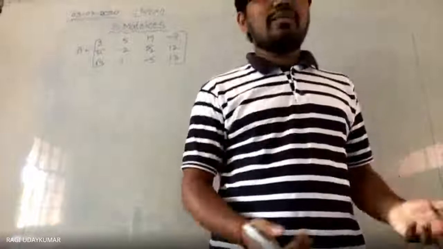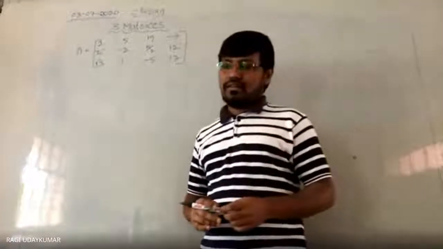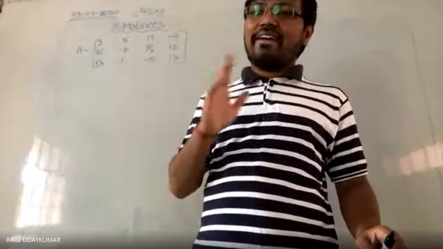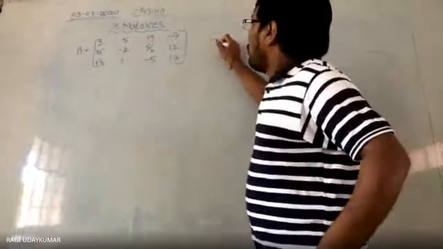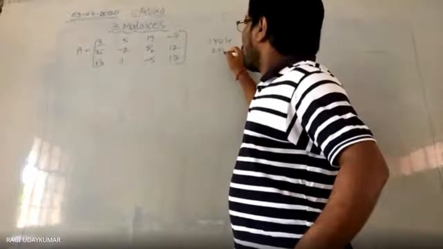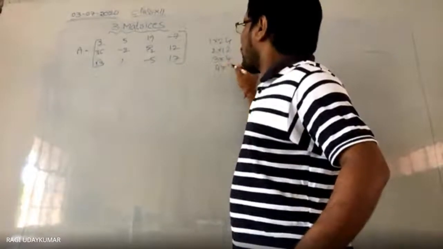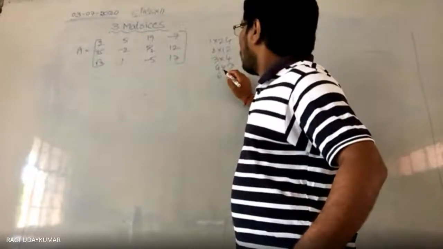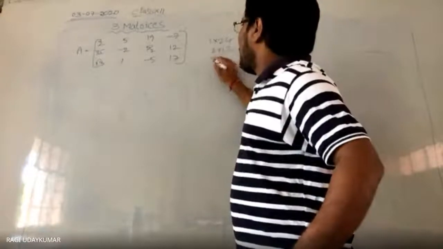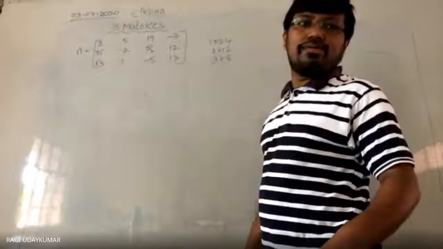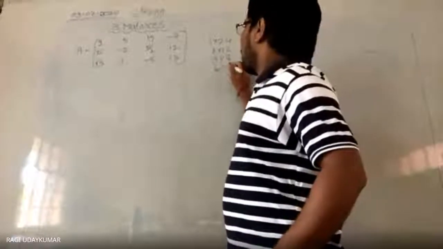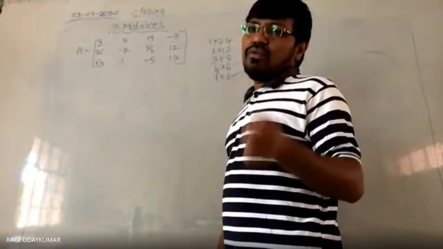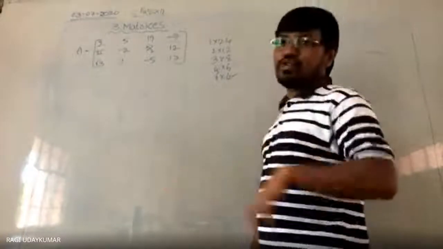Second question: if a matrix has 24 elements, what are the possible orders it can have? 2/12 is possible, 1/24 is possible, 3/4 is possible, 4/3 is possible. Since 3/4 has 24 elements... 3/8 is possible, 4/6, 6/4. 4/6 is nothing but 4 rows and 6 columns. 6/4 is nothing but 6 rows and 4 columns.